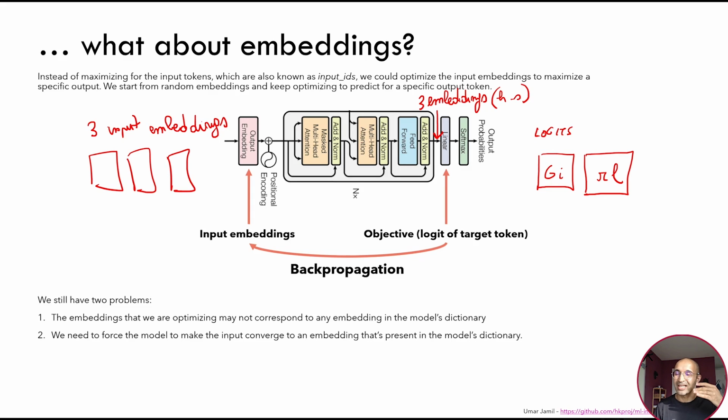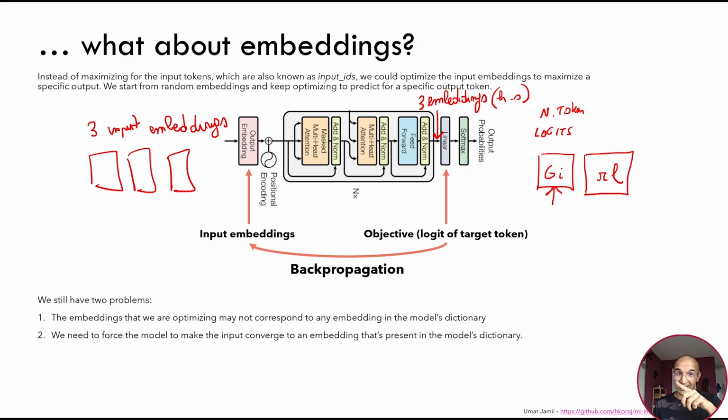One is the one with the highest probability score, which will be used to sample the next token. And one is the logit corresponding to the token GI. So we save 2 logits: one corresponding to GI, and one for the next token.